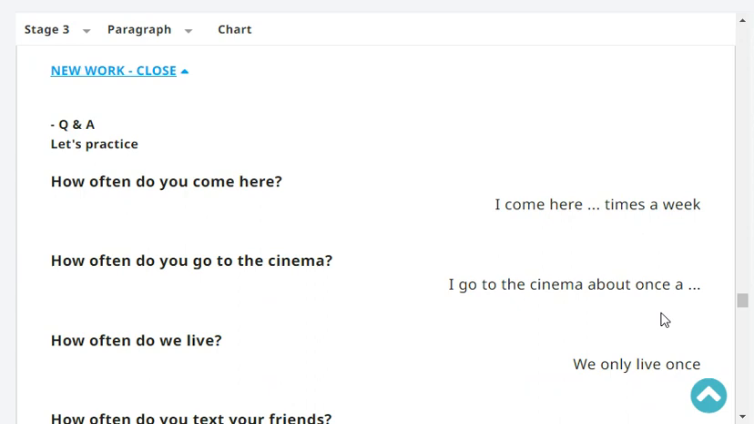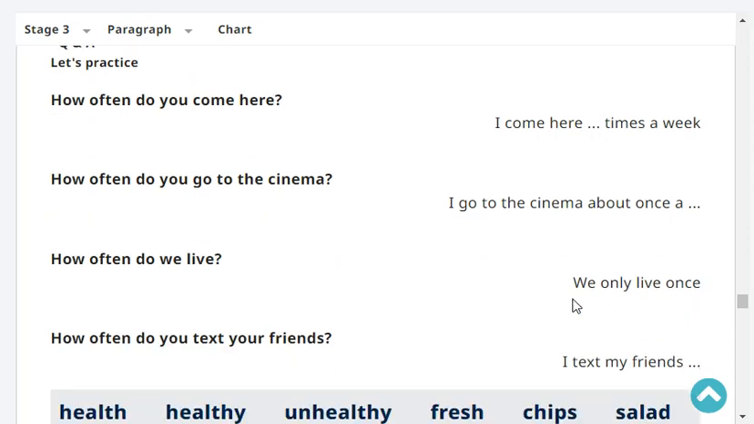How often do you come here? I come here about 5 times a week. Very good. How often do you go to the cinema? I go to the cinema about once a month. Very good.